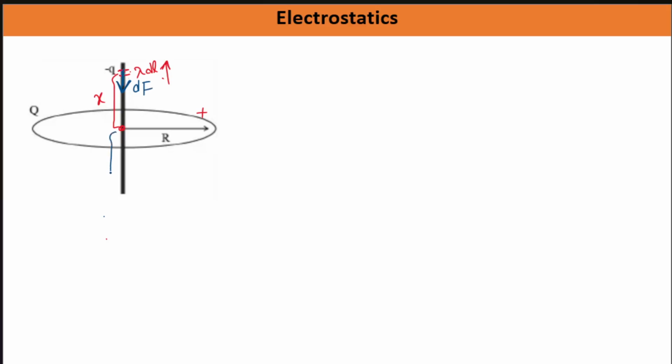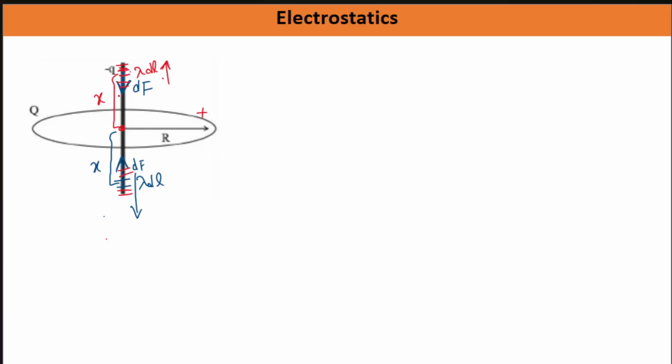A similar element we can take on this side also at a distance x, of dl. It will also have the same amount of charge because the charge is uniformly distributed on the length of the rod. Okay, and here also the electric field is in this direction, so the force will act in this direction, dF, and these two will get cancelled. Similarly, we can take so many such elements at equal distances and their forces will get cancelled out.